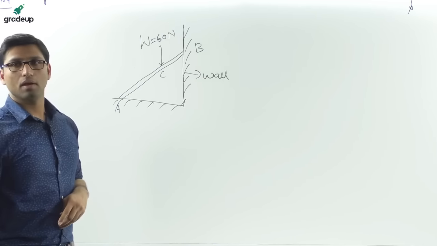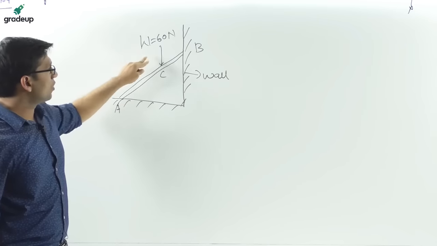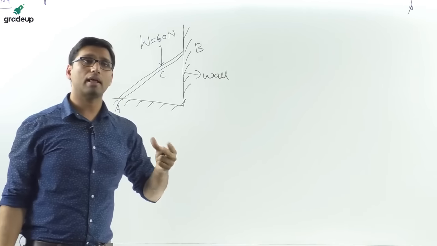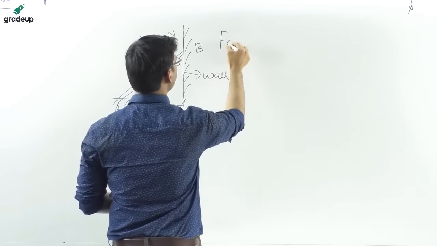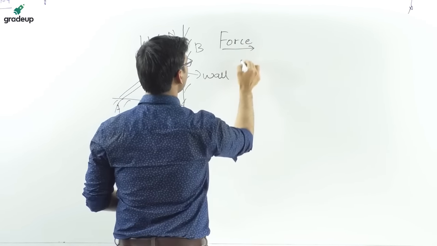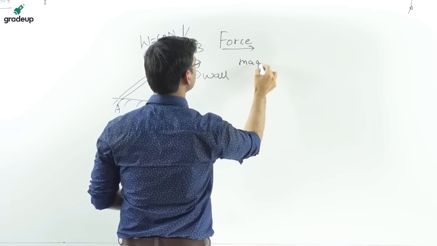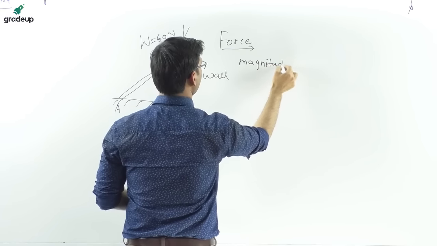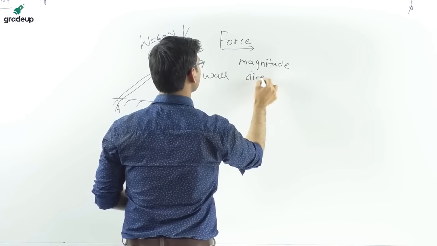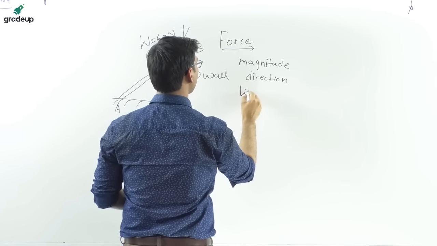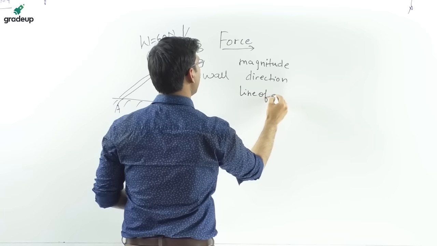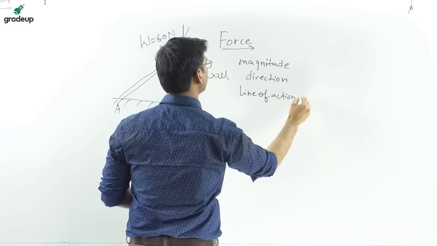All right. Now, what are the characteristics of a force? This force has some magnitude. Forces always have some magnitude, direction. It acts along the line of action of force.